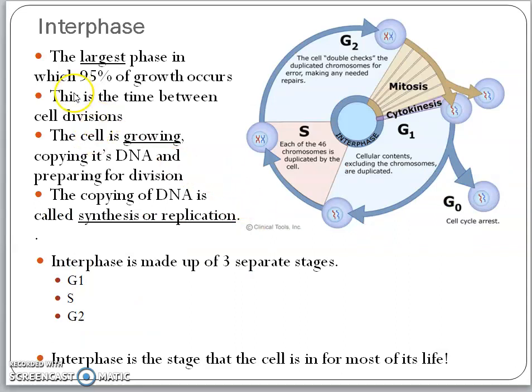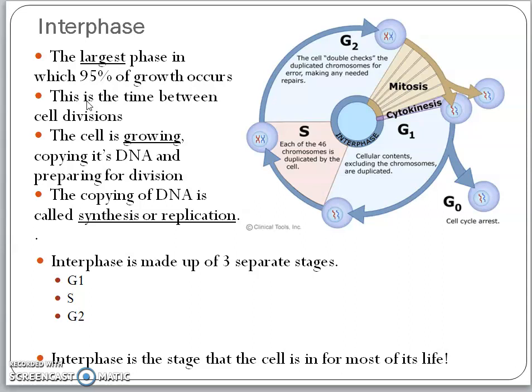Interphase is the largest phase in the cell cycle. It is referred to as the time between two cell divisions, defined as the time gap between two cell divisions.